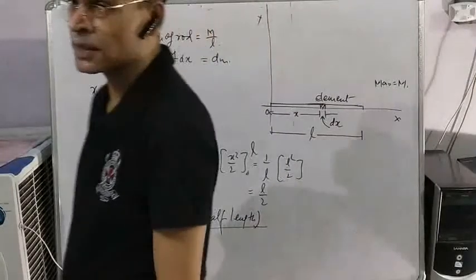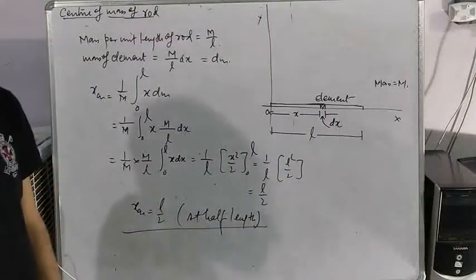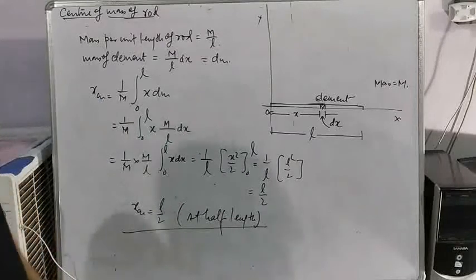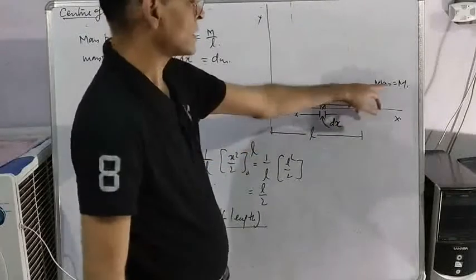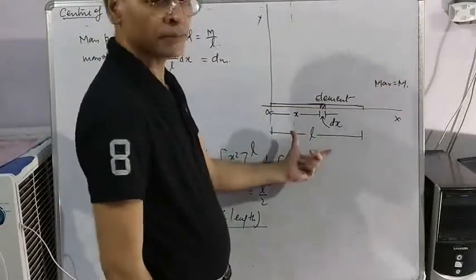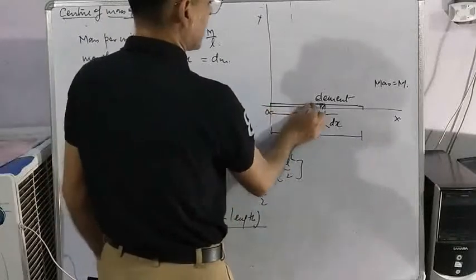Now let us consider a simple example of center of mass of a rigid body. The simplest example is a straight rod. Let us suppose it is a straight rod of mass capital M and length L. The body can be divided into small elements.